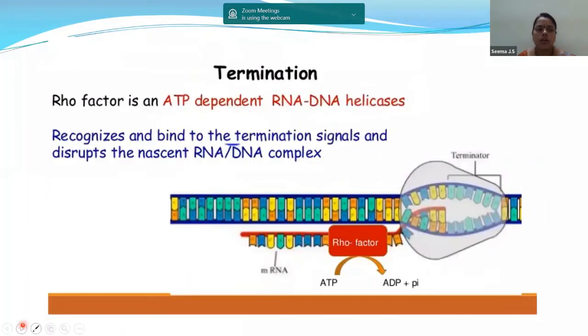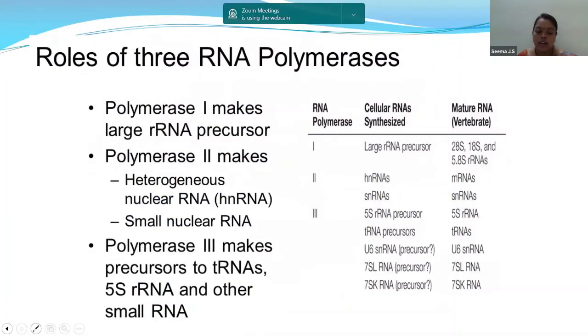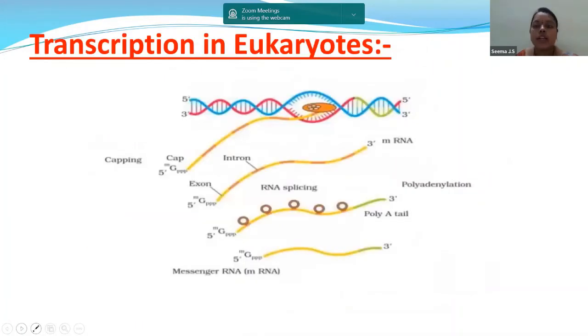Next, we need to talk about transcription in eukaryotes. What is happening in transcription here? RNA polymerase carries out the process as usual: transcription takes place, the second step is elongation, and the third step is termination. Wherever the terminator is reached, the process will get terminated, and the heterogeneous nuclear RNA, the hnRNA, is released. This hnRNA contains a 5' end and a 3' end, and it undergoes processing.